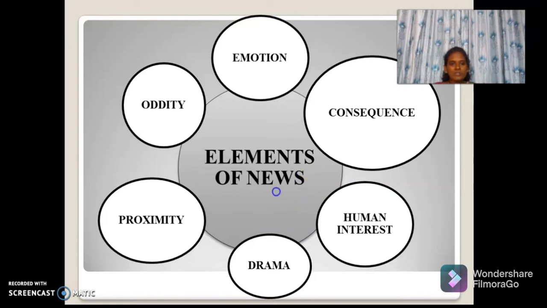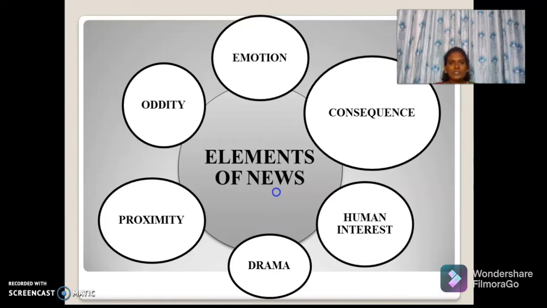Next is proximity. Where the story is coming from is far more important. Okay. What happens in and around your city interests you more than what happens in another city. For example, information about our government is far more important for us than information about another government. Okay. Therefore, newspapers allocate greater space for local news coverage because of the proximity factor only.